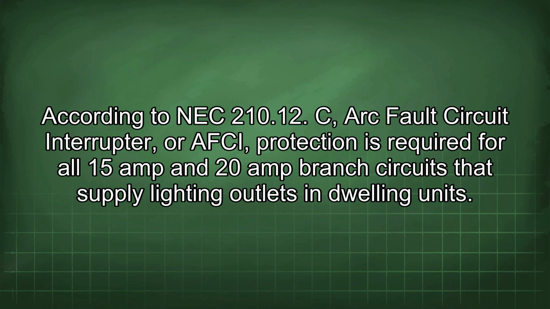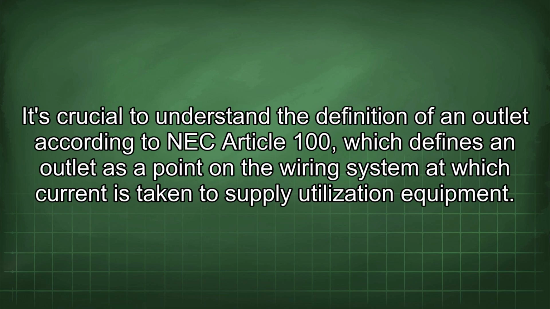According to NEC 210.12(C), arc fault circuit interrupter, or AFCI, protection is required for all 15 amp and 20 amp branch circuits that supply lighting outlets in dwelling units. It's crucial to understand the definition of an outlet according to NEC Article 100, which defines an outlet as a point in the wiring system at which current is taken to supply utilization equipment.